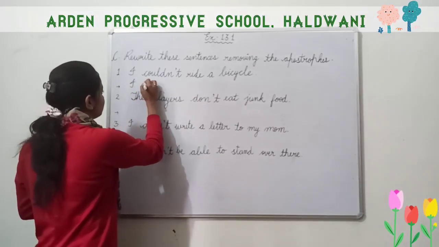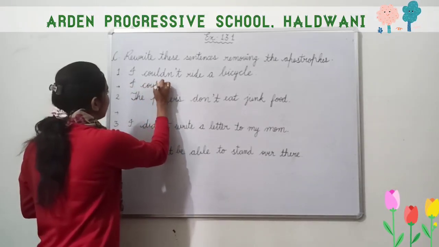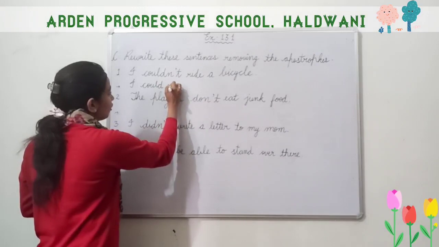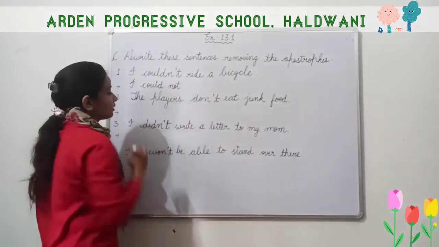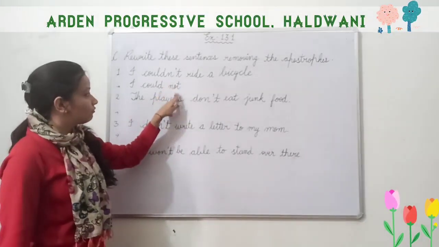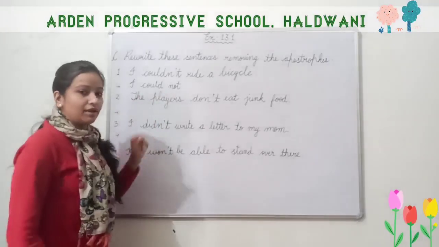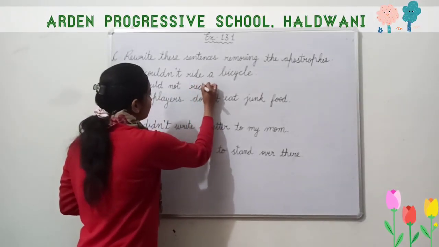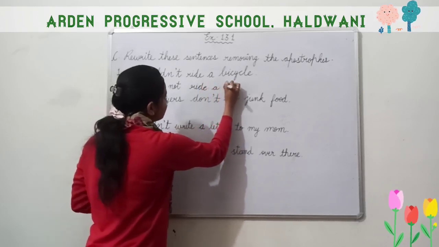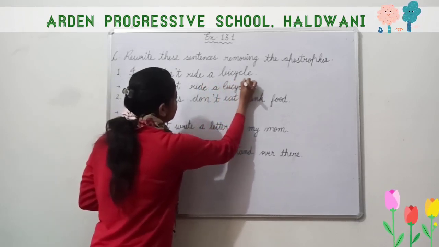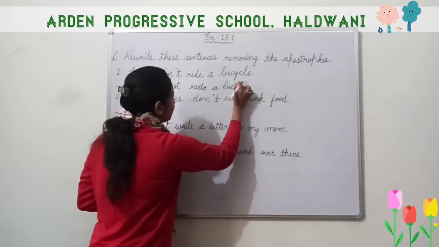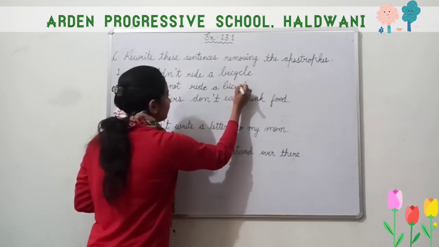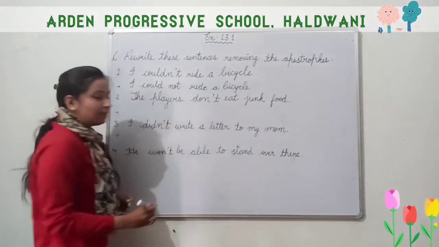Reverse the step. C-O-U-L-D, could not, N-O-T, not. Short form, full form. So I could not ride a bicycle, B-I-C-Y-C-L-E, bicycle. I could not ride a bicycle.